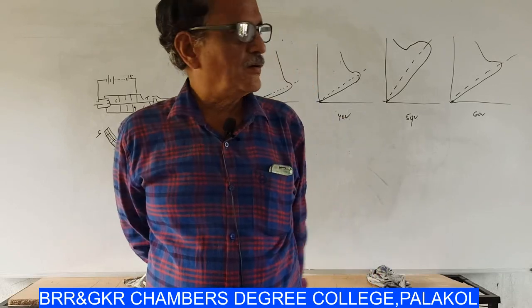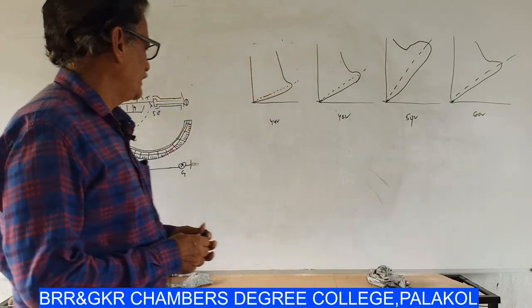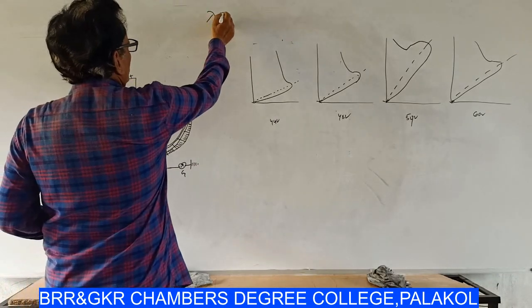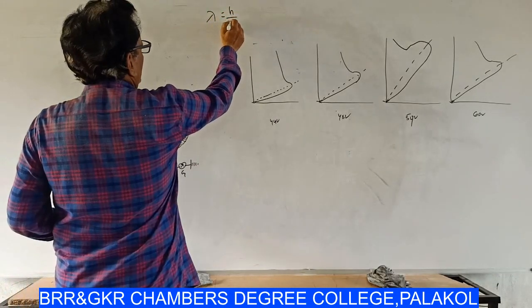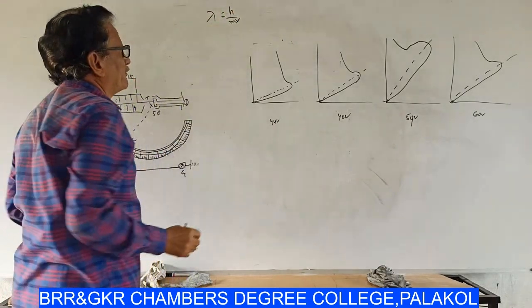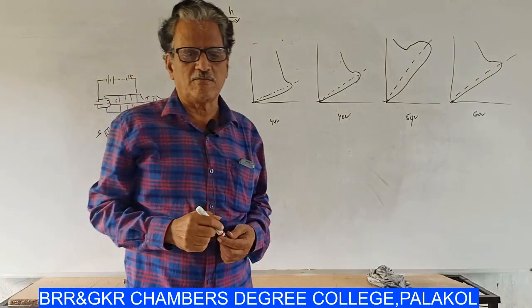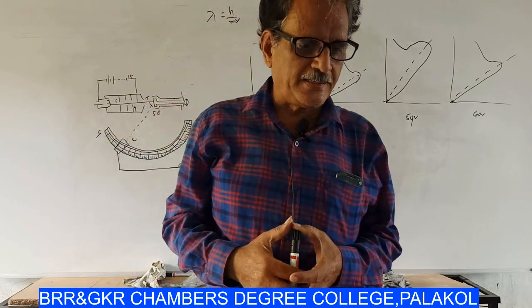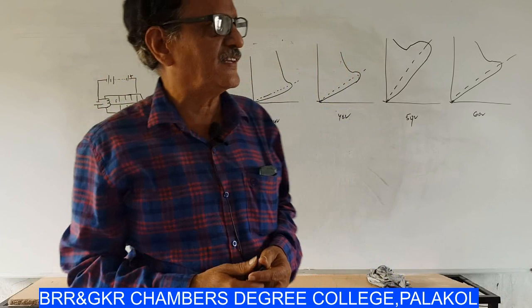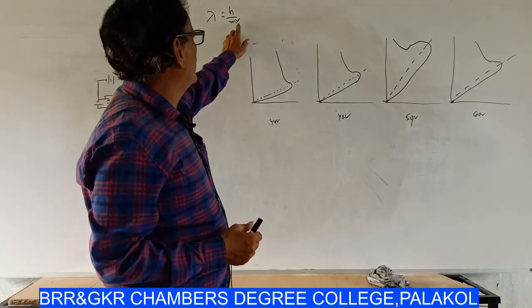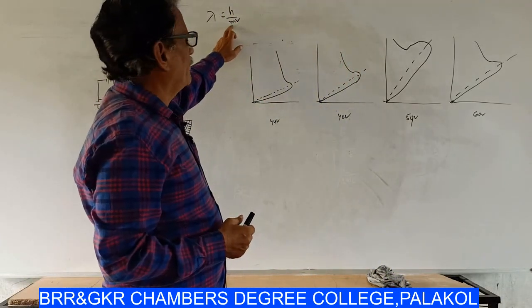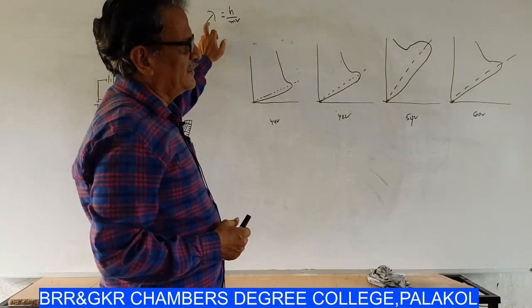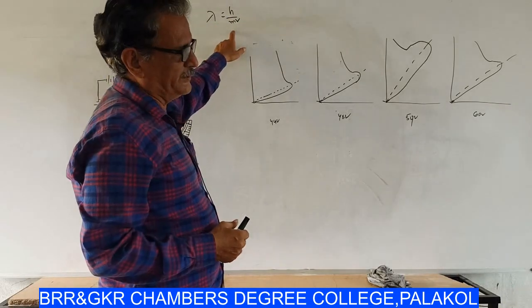First, we know that the wavelength of the matter wave is given by lambda is equal to h by mv. So, the lighter the particle, the greater the wavelength, because mass is in the denominator.